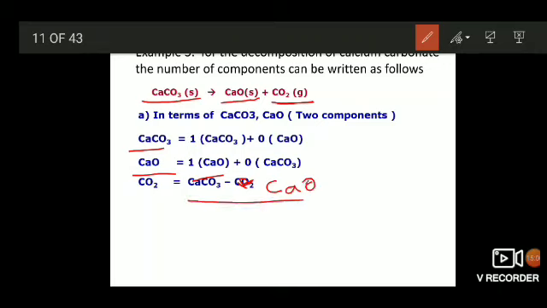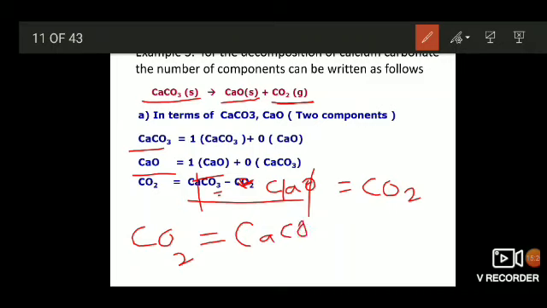What will happen? By subtracting CaO from CaCO3, Ca and C is present here and 3 oxygens here, 1 oxygen here. By subtracting that 1 oxygen, how many are remaining? CO2. That is, CO2 can be expressed in terms of CaCO3 and CaO as CaCO3